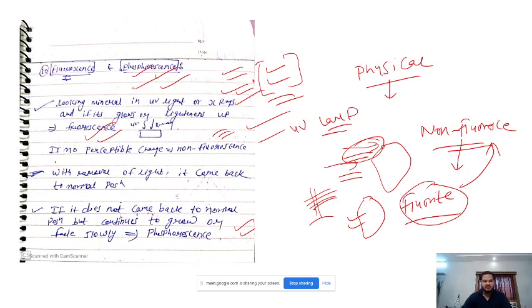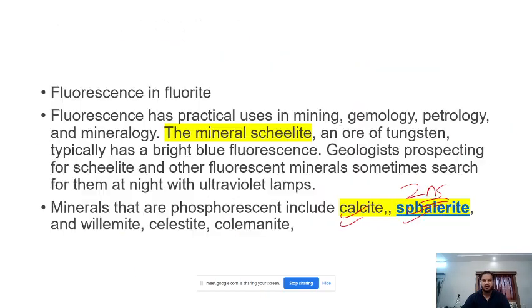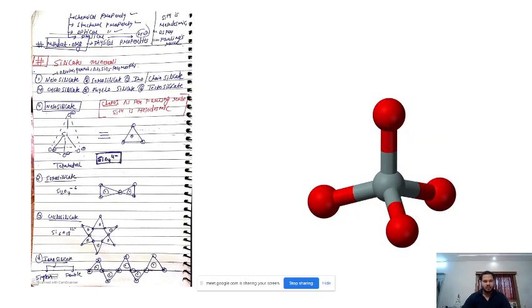Then we discussed briefly fluorescence and phosphorescence. When we put a mineral under UV light, a UV lamp, then it glows. If it glows, then it is fluorescence. If it glows even after removing it from the light, then this is phosphorescence. We saw a few examples like fluorite and calcite, scheelite, all these things.